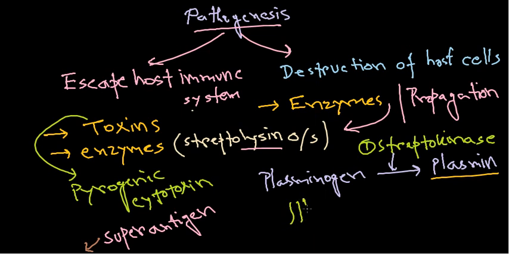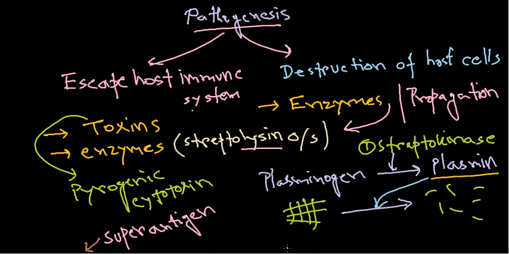So here we are having fibrin clots coming out like that. Due to the activity of this plasmin, it can degrade it into smaller fragments like that. So the fibrin clot is gone now due to the activity of this plasmin. That's the effect of plasmin, and that is indirectly brought about by the streptokinase enzyme. Right. So that's the one way of the propagation.